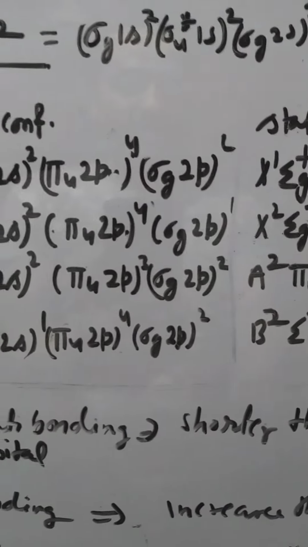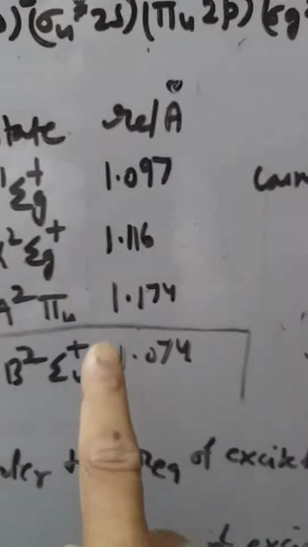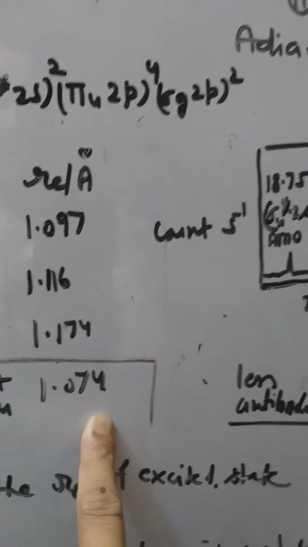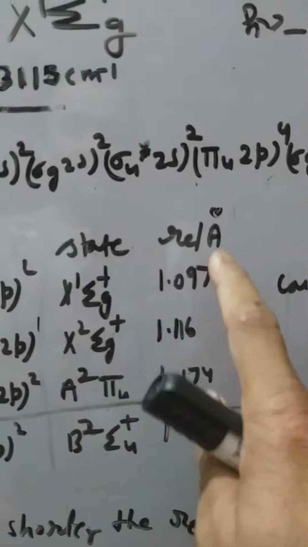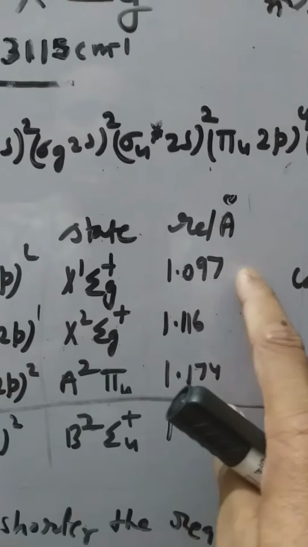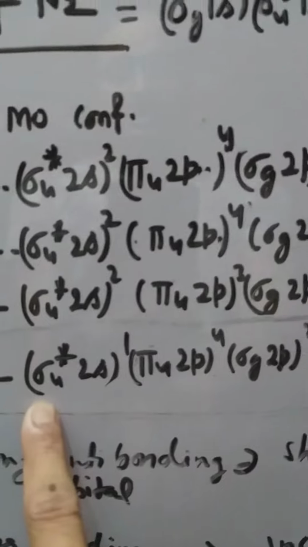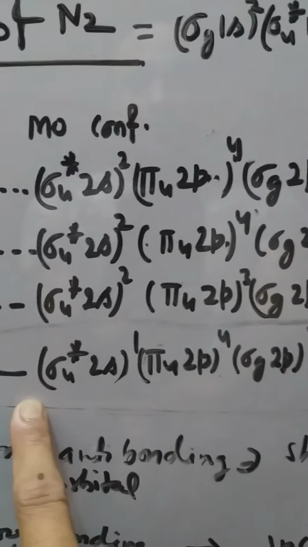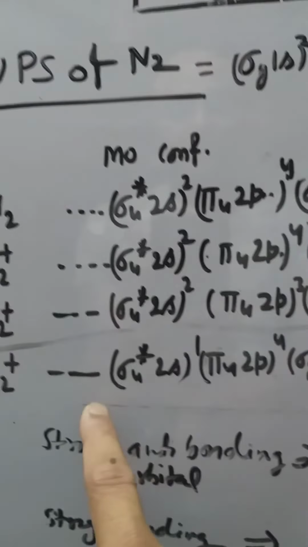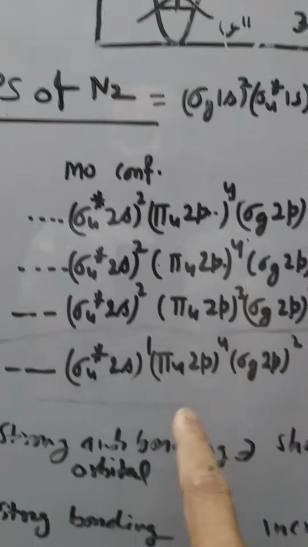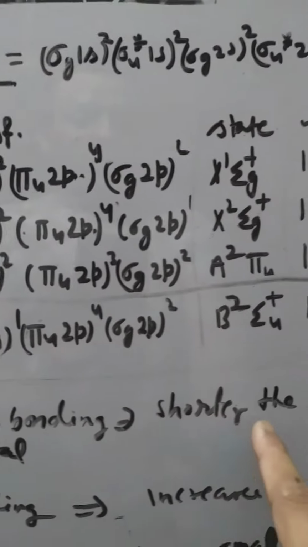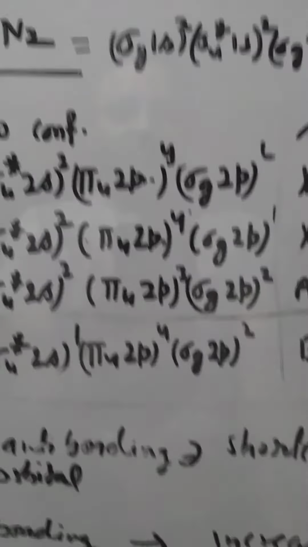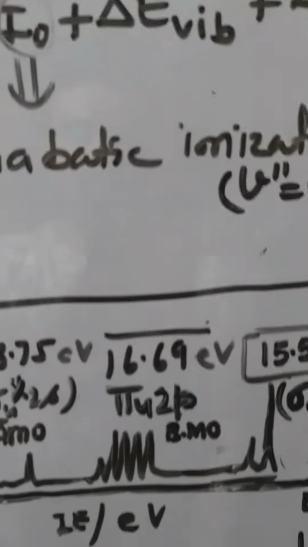In this case, it can be easily understood that the excited state has a 1.074 angstrom Req value, and it is even less than the ground state Req value, because in this case the transition has originated from the sigma u star 2s anti-bonding orbital, and when an anti-bonding transition takes place, this leads the higher excited state to a shorter Req, and in such a case, as we know, the progression structure or vibronic band type of system will take place.